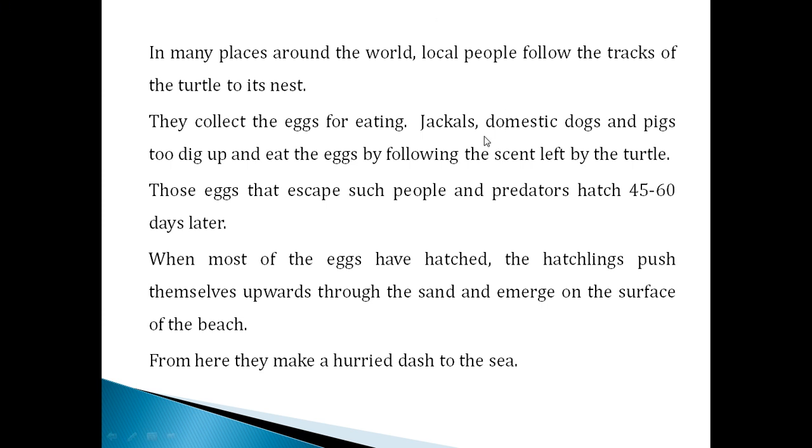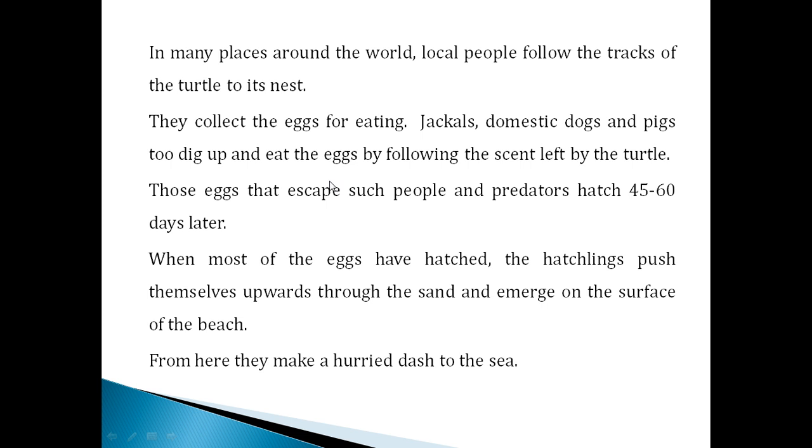And then jackals, domestic dogs and pigs also dig up the eggs, and then they all eat the eggs. How are they finding where the eggs are? The scent left by the turtle. They follow the track, and then they reach the egg place, and then they collect the eggs. The local people, jackals, domestic dogs and pigs collect the eggs and then they eat.